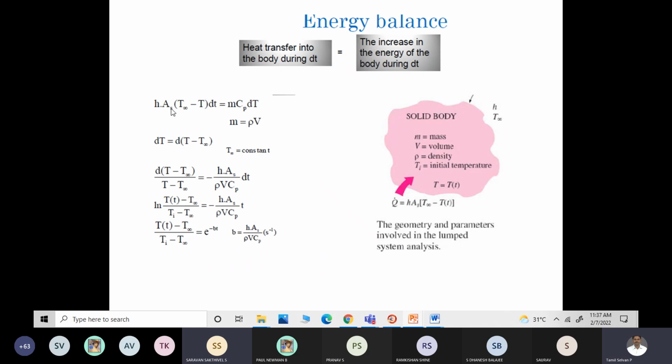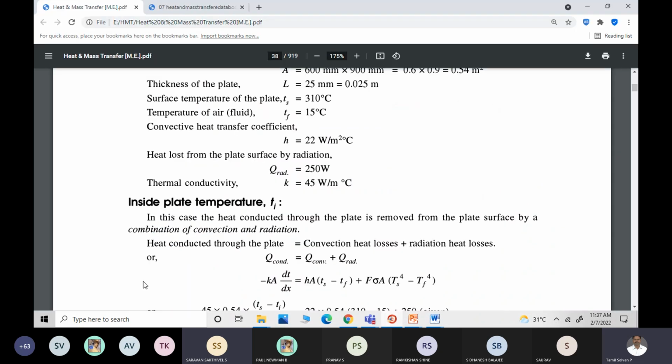Yeah, hA delta T, which is equal to m Cp dT divided by small dt. Am I correct? This is the energy balance. Heat transfer in the body during a given time is equal to the increase in energy. The heat is transferred into the body or into the atmosphere. It is given by the convective heat transfer. And this temperature gradient within the body, or rho V c, density and the volume of the body. This particular expression we got by the energy balance. So the same energy balance is used here. Heat conducted through the plate is equal to convective heat loss plus radiation heat loss.